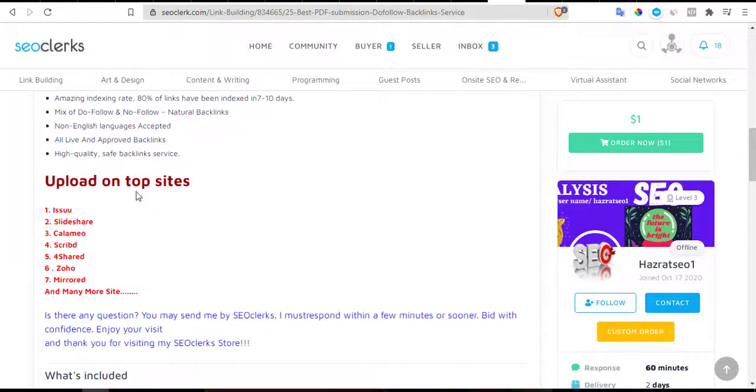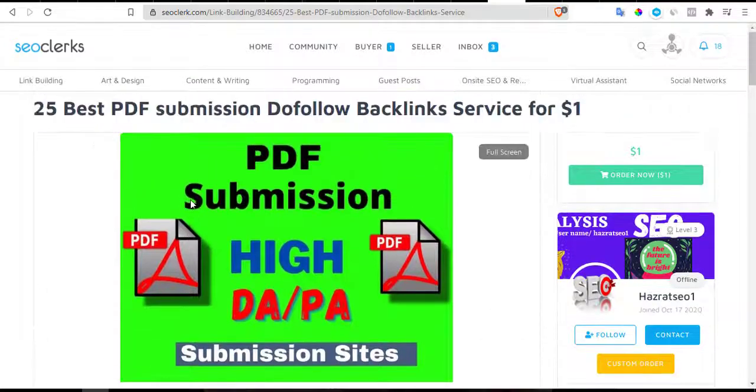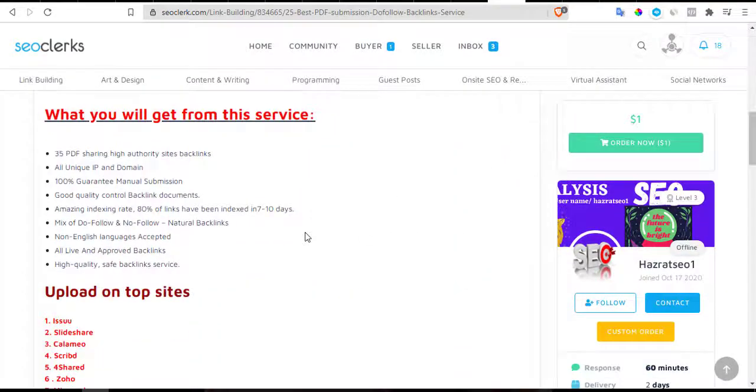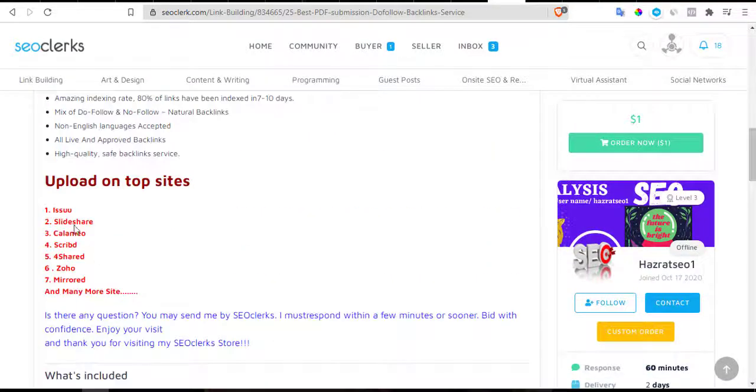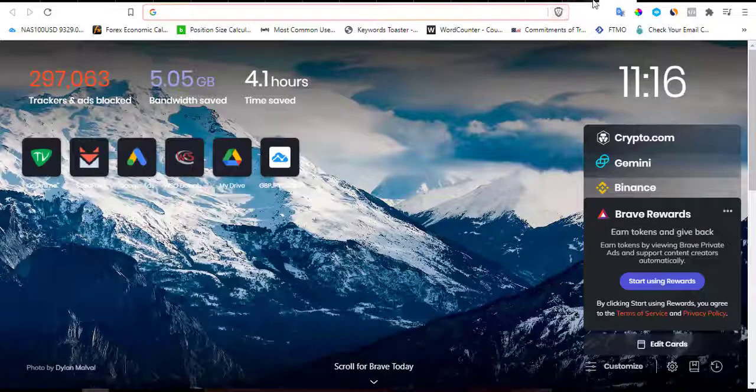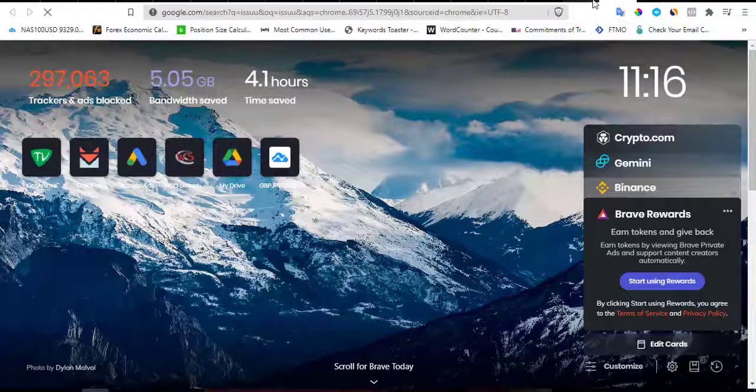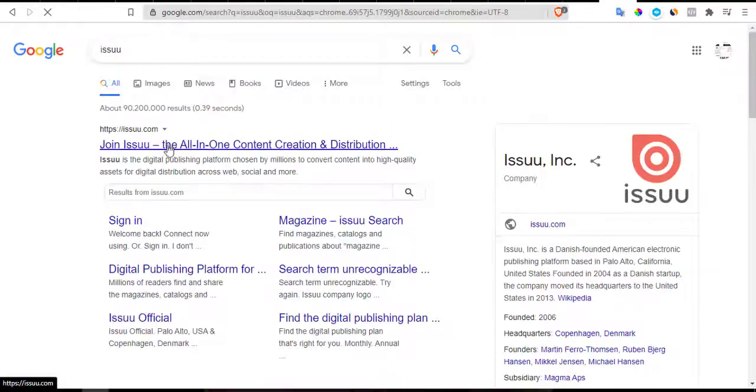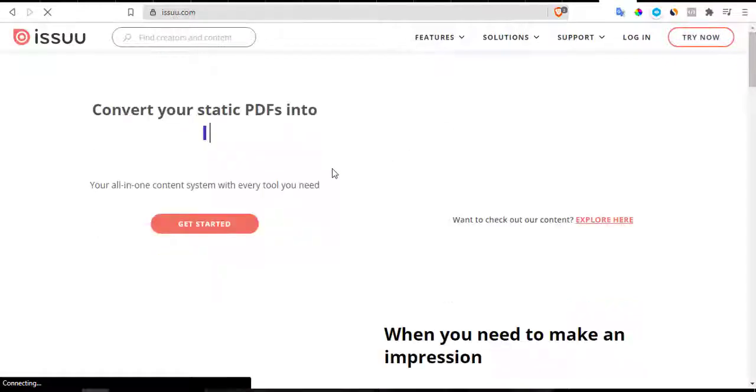Okay, now so upload on top sites like Issuu, SlideShare, Calameo, Scribd. Now this particular guy, you should look for him. This one is good because this one uploads on top sharing sites, as you can see: Issuu, Calameo, Scribd. Now if you search Issuu, you will see that Issuu is not just any house site, as in these sites are really popular sites.